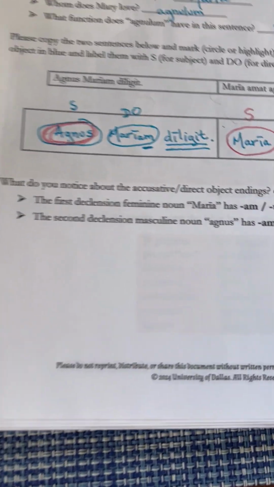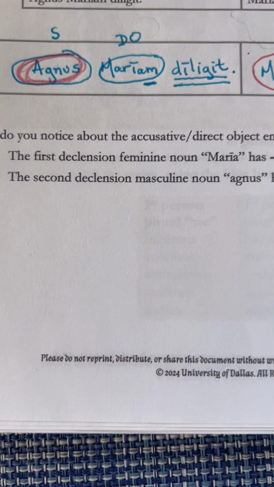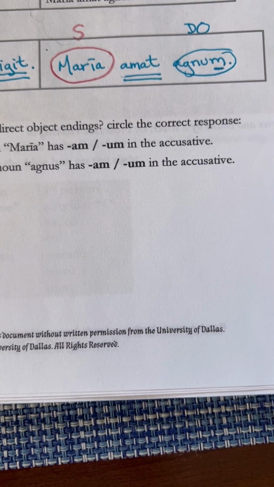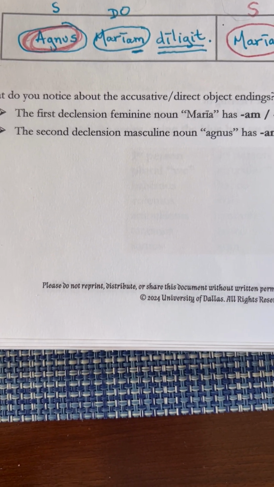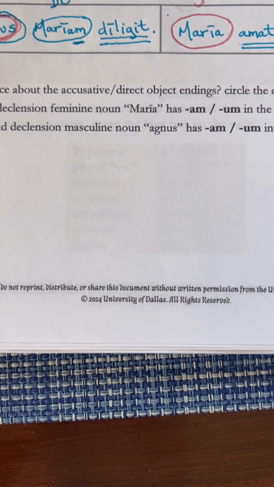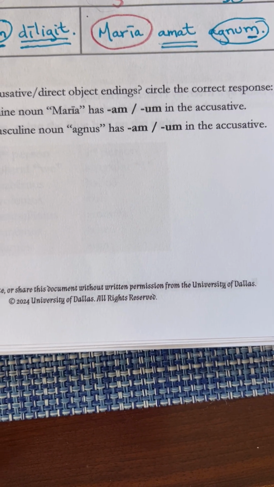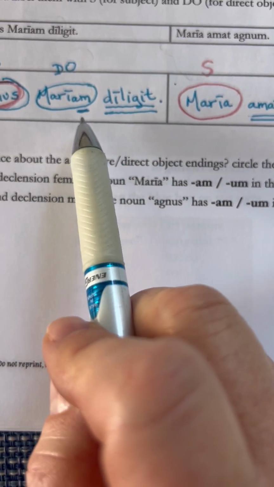Okay, so I think we already covered this. What do you notice about the accusative direct object endings? Circle the correct response. The first declension noun, Maria, has an or an in the accusative. Look up here in the accusative, the direct object.